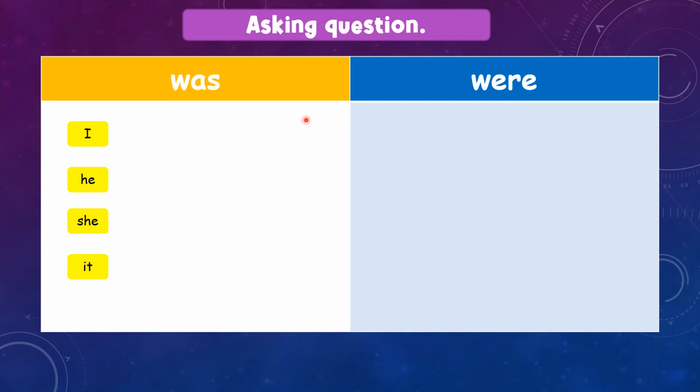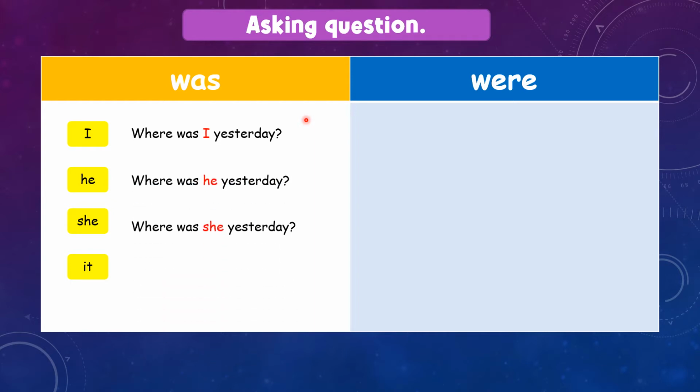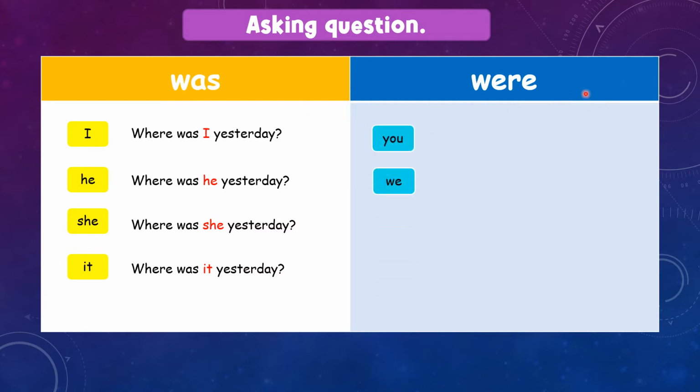When we want to ask question, we will say, where was I yesterday? Where was he yesterday? Where was she yesterday? Where was it yesterday? For were, we have you, we, and they. You, we, and they.